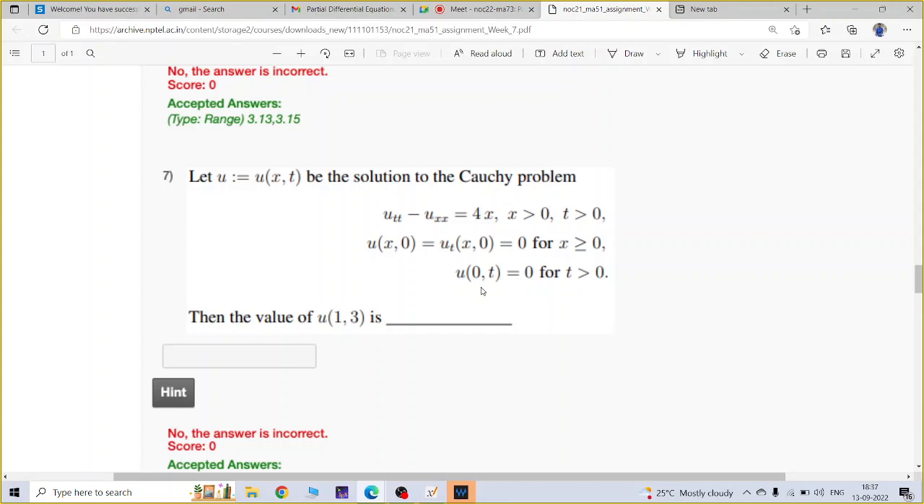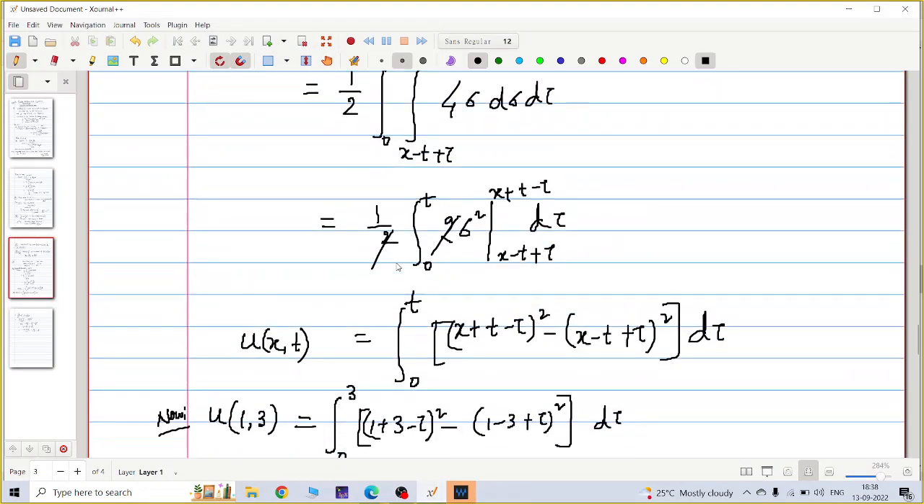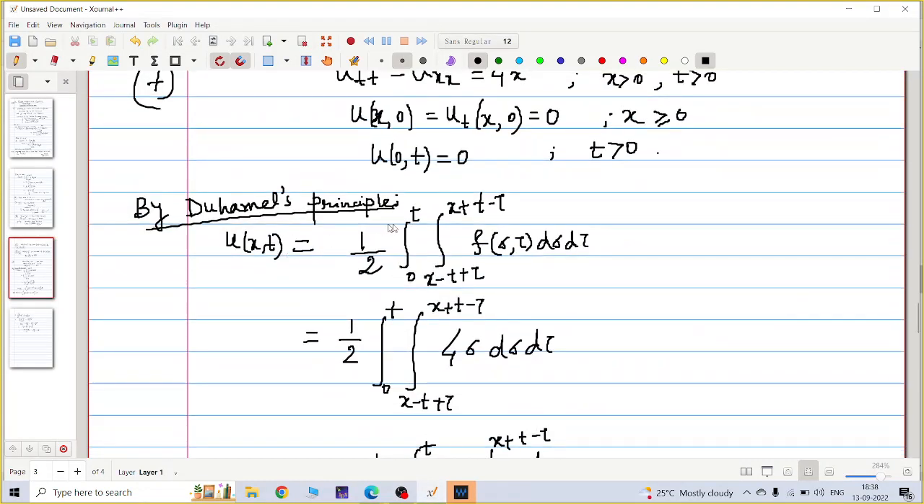Okay, so I am solving problem number 7, already just solved. So this is a Cauchy problem. You have to find the solution of this Cauchy problem at the point 1 comma 3. This is a non-homogeneous problem, so you have to use Duhamel's principle. Here phi and psi, that is the initial condition, are 0, right? So by the Duhamel principle, I have only the non-homogeneous part here. By Duhamel's principle, u is this.